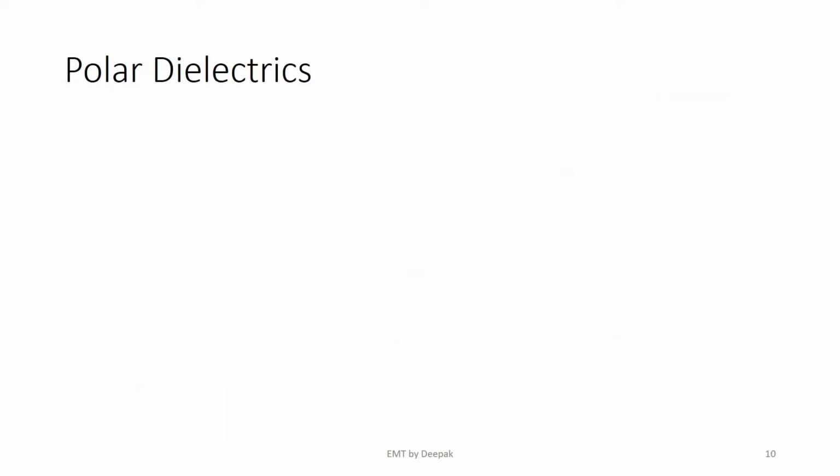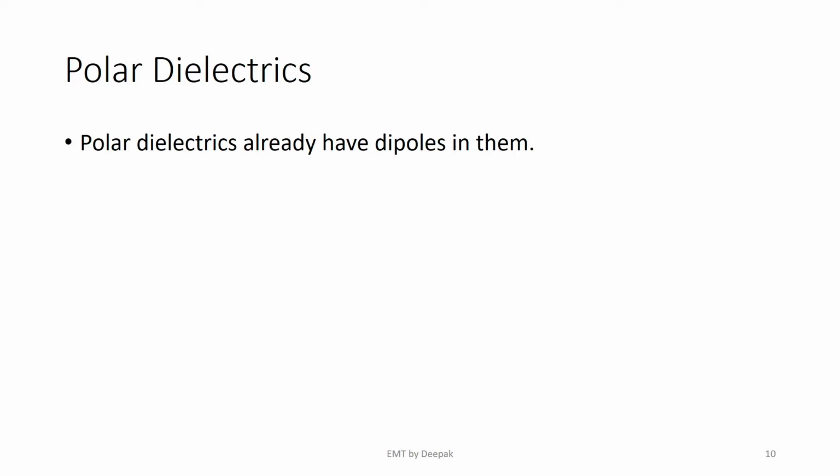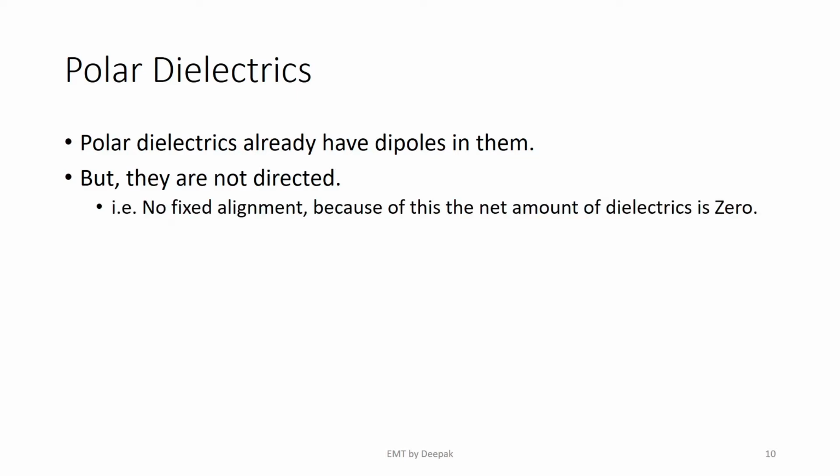If we talk about polar dielectrics, they already have some dipoles in them, but they are not directed. Those dipoles which are there inside have no alignment. Because of this, the effect of the dipoles can't be observed. The net effect of the dipoles is zero.